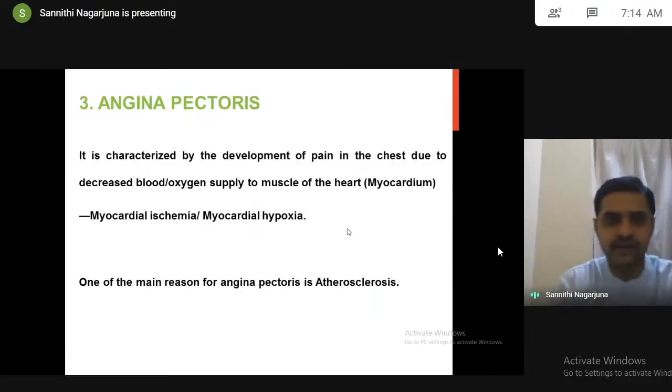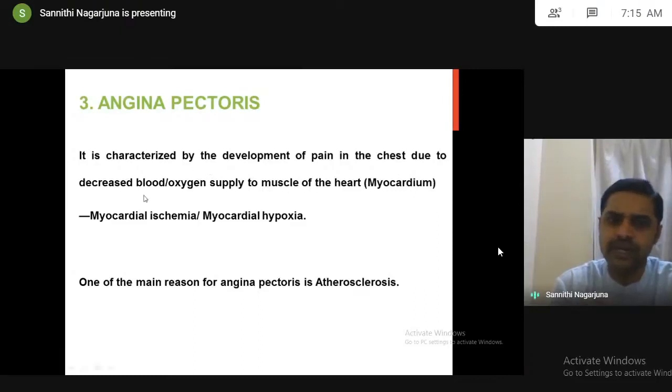So coming to the next condition, angina pectoris. What is angina pectoris? We all know that it is simply the development of pain in the chest. It's a pain syndrome. The people are having chest pain.